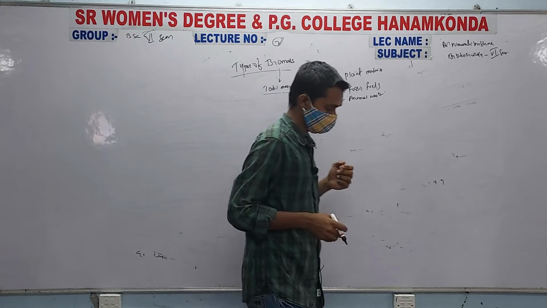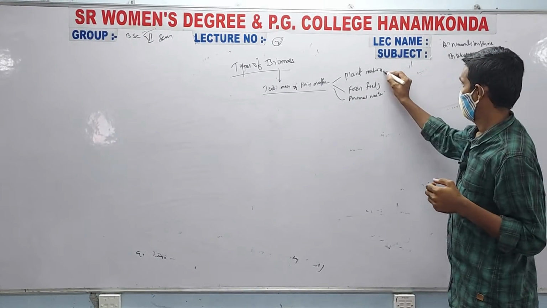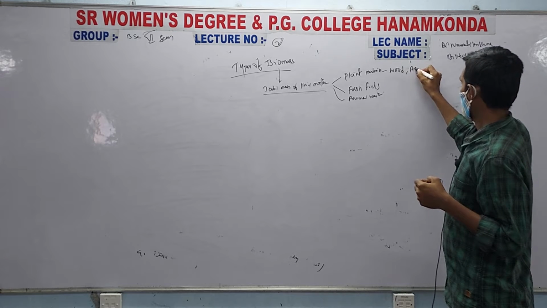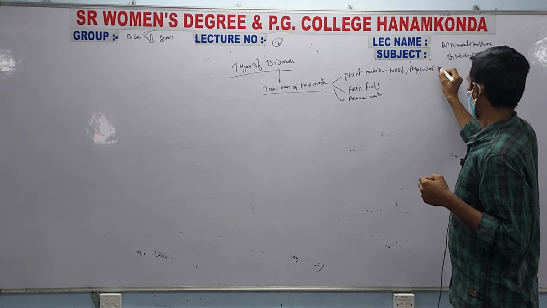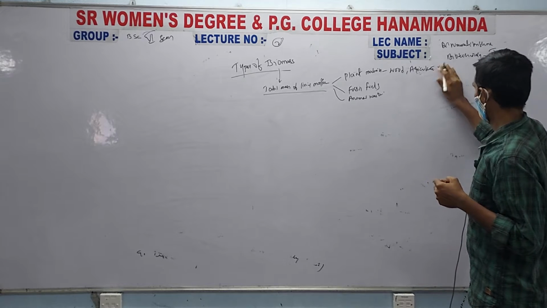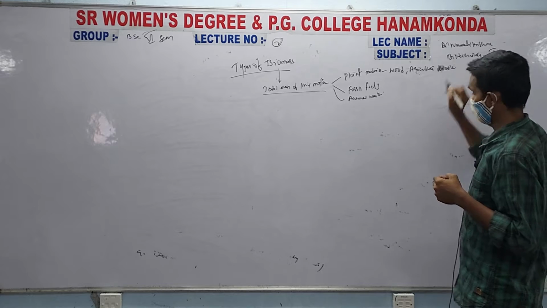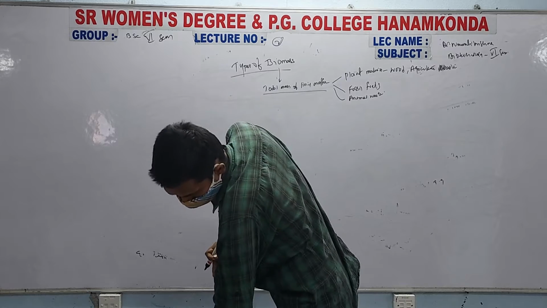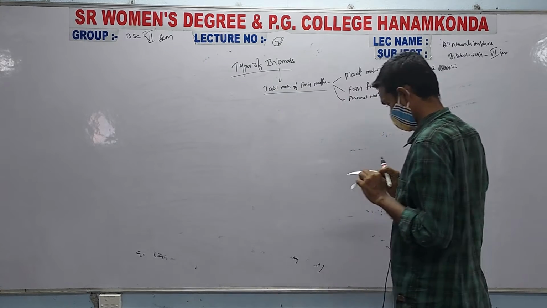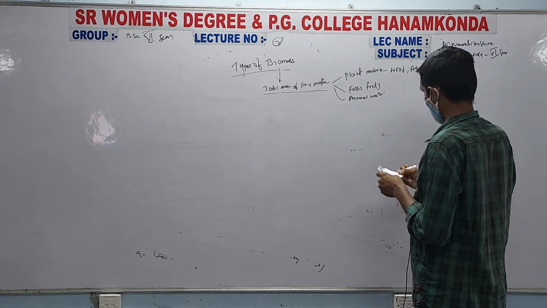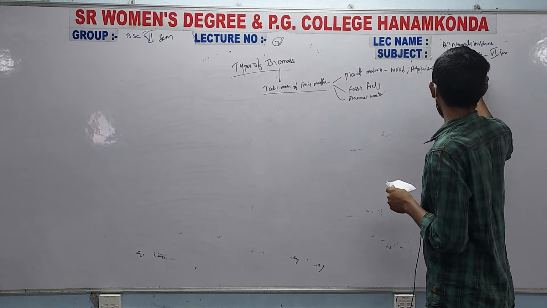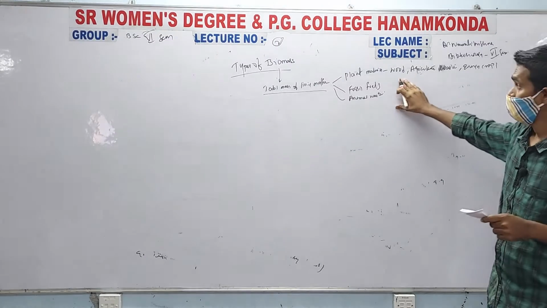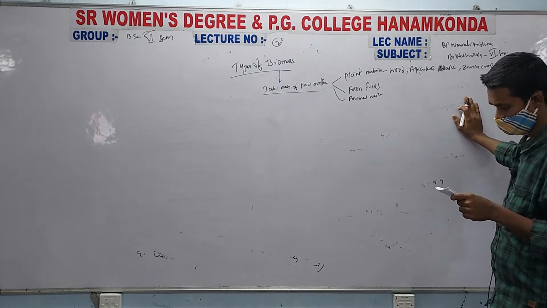So plant material includes wood, agriculture waste, and energy crops.